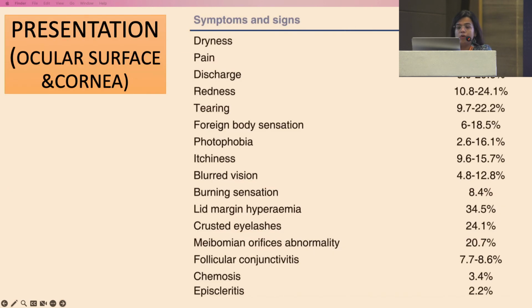If we talk about the ocular surface and the cornea, these are the basic signs and symptoms. Dryness, pain, discharge, and redness, which are very common symptoms of MGD, are seen in up to 24.1% of patients. The patient can also present with foreign body sensation, photophobia, and itchiness, which are usually seen in conjunctivitis. Lid margin hyperemia, crusted eyelashes, and meibomian orifice abnormalities are also seen.